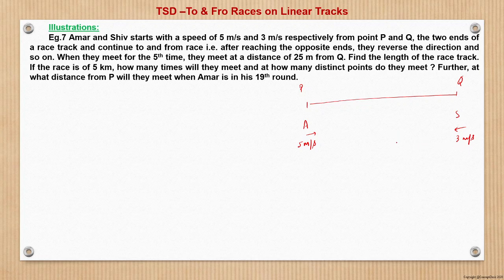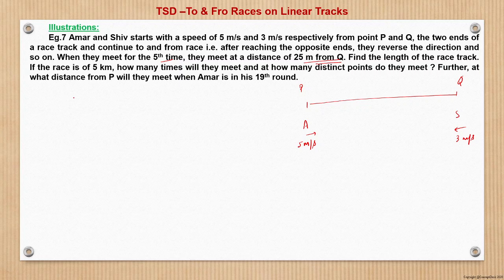And they run in a to and fro race, that is, after reaching Q, Amar will revert back to P, and after reaching P, Shiv will revert back towards Q, and this pattern will continue. So when they meet for the fifth time, they meet at a distance of 25 meter from Q. So this question should be done now. This is easy because we have seen this earlier, right?